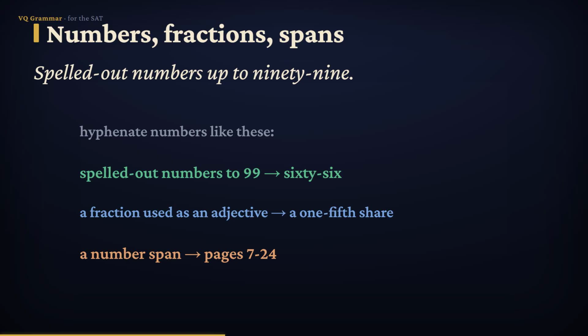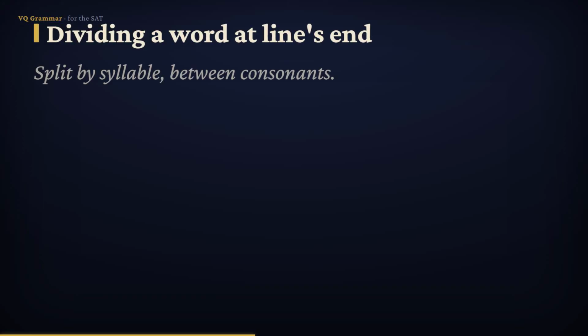Just watch one trap. If you write this span with the words from and to, from 1861 to 1865, you do not add a hyphen. The hyphen replaces the word to. It doesn't join it.